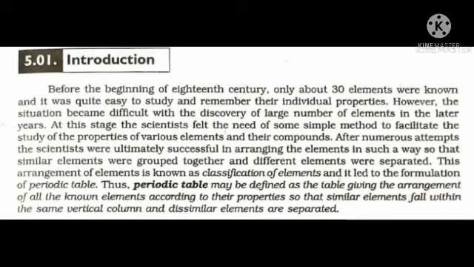Thus, the periodic table may be defined as the table giving the arrangement of all the known elements according to their properties so that similar elements fall within the same vertical column and dissimilar elements are separated.